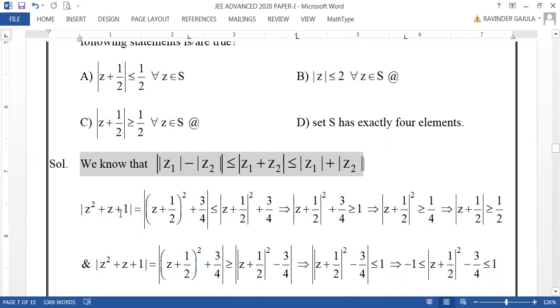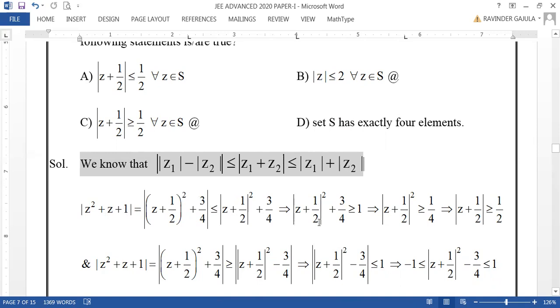But this total is given as what? Mod of Z square plus Z plus 1 is 1. Hence, this will be more than or equal to 1, because reading from the right hand side, this is more than or equal to this one, which is 1.